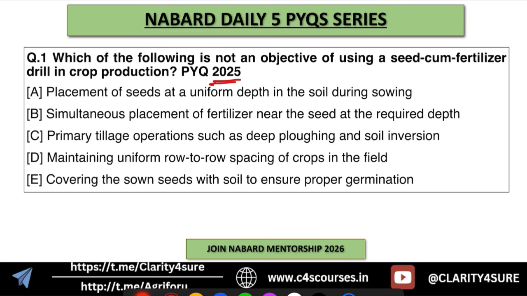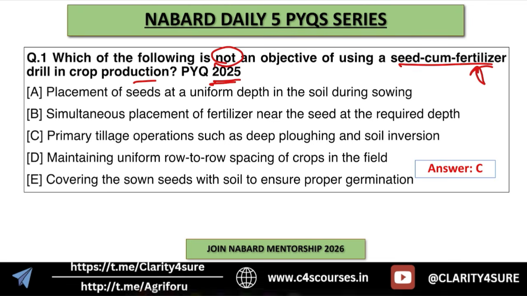Okay, let's start with the first PYQ of 2025, that is, which of the following is not an objective of using seed cum fertilizer drill in crop production? Okay, this is one of the implements that we use in agriculture engineering. And they were asking not an objective, so yes, we know that it is option C, that is it is not used for the deep plowing in soil inversion, right? For that we have mold board plows and harrow, etc.